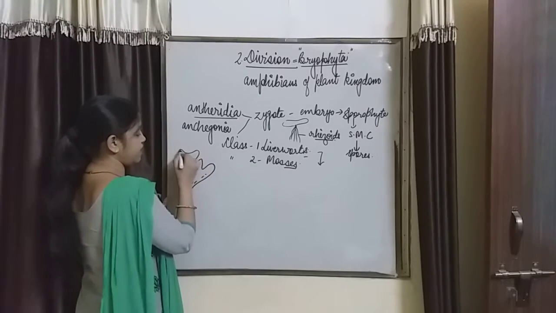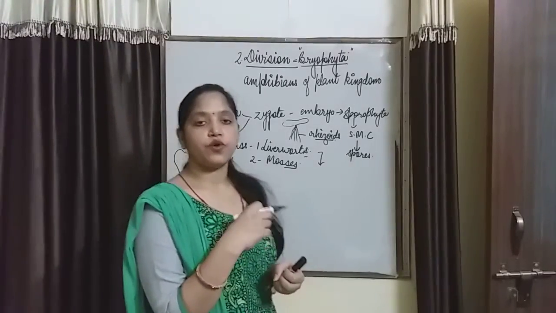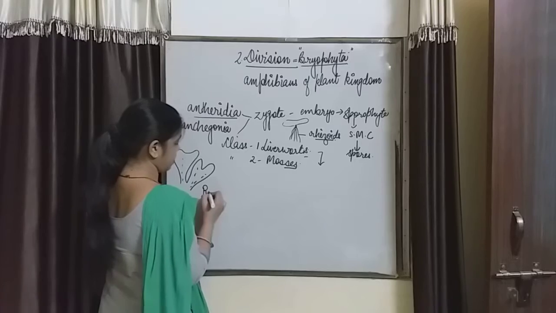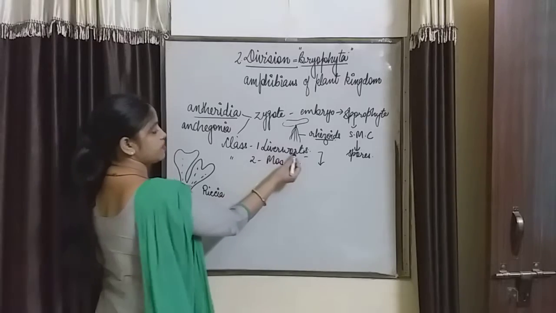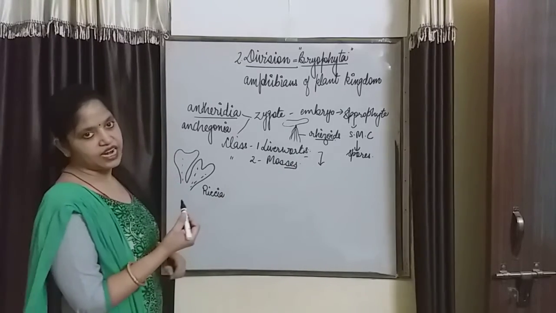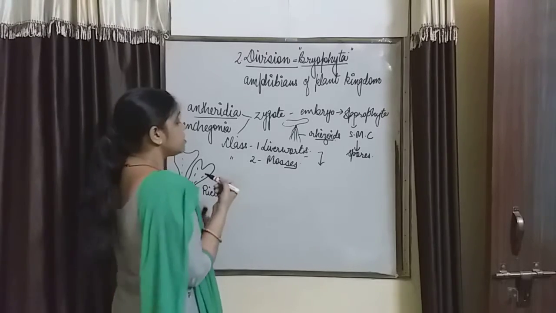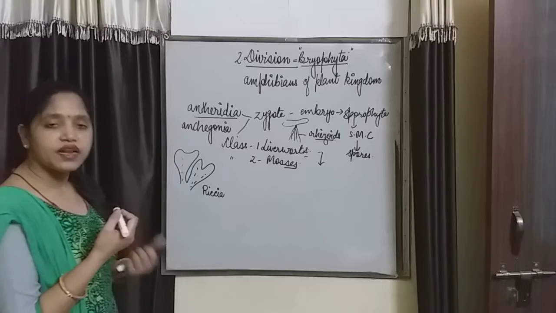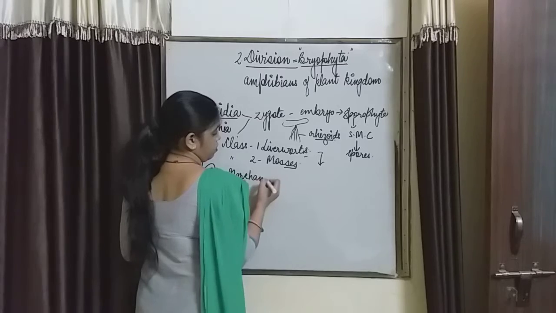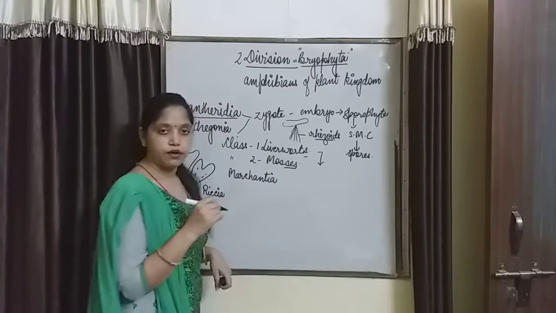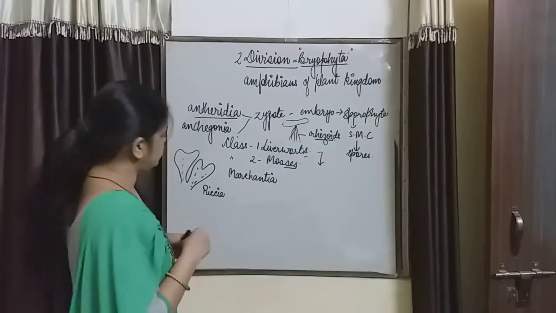Monoecious means when the male and female reproductive parts are present in the same plant. That is the monoecious condition. For example, Riccia. Riccia is a liverwort, or it belongs to the class liverworts, and it is monoecious. Male and female reproductive organs are present in the same plant body. Or they may be dioecious. For example, Marchantia. Marchantia is an example of dioecious bryophyta. In Marchantia, male and female plant bodies are separate, right?